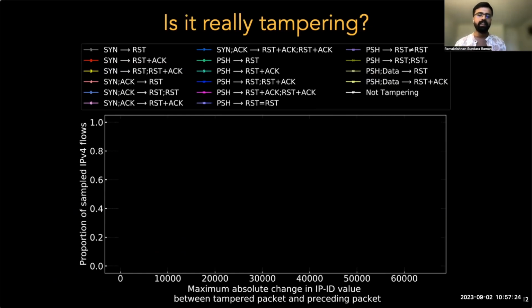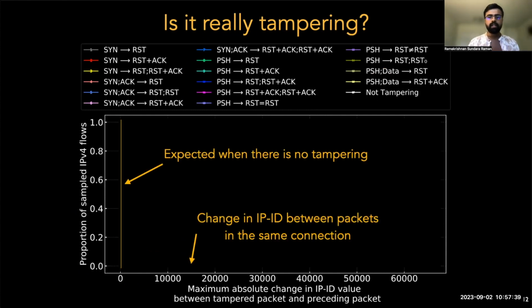Now, the key question here is, do these signatures actually show tampering by a middlebox, or is it the effect of some applications from clients? To make this distinction, we look at certain information in the TCP headers, such as the IP identification field.